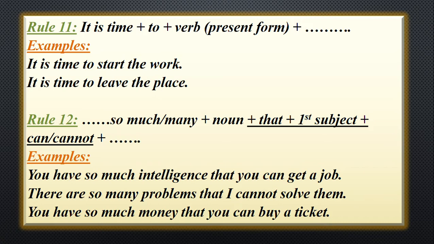Here you see examples of so much and so many. After so much and so many, you have to use a noun, and then you can use that, then the first subject, that is you, he, I, she, like this. You have so much money that you can buy a flat in Chattogram town. There are so many students that I cannot control them. You have so much intelligence that I cannot avoid you, like this.